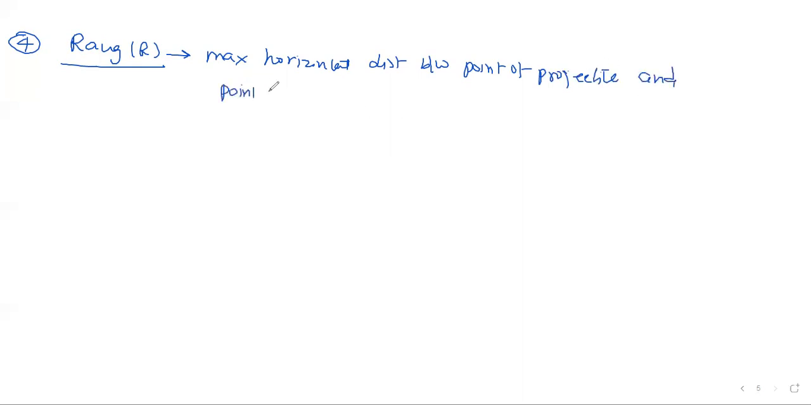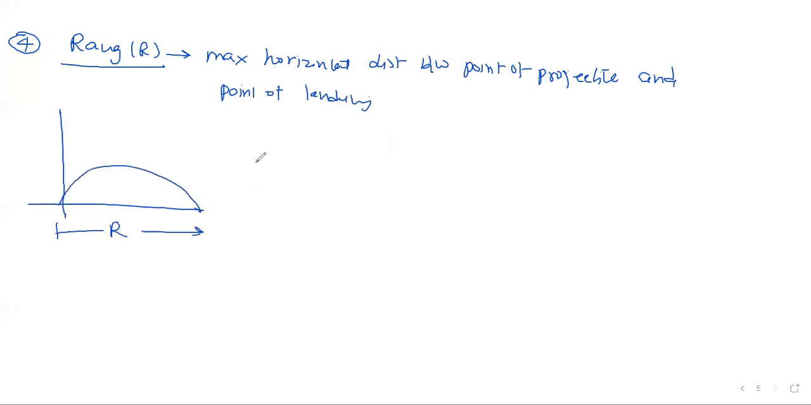So this distance is called what? Range. So look here once more at this graph. You are launched from here, then this distance is called your range. Look here, range is a horizontal distance only. So how to calculate range? Horizontal distance, and we know that horizontal velocity is always constant. So it should be simply horizontal velocity into time.